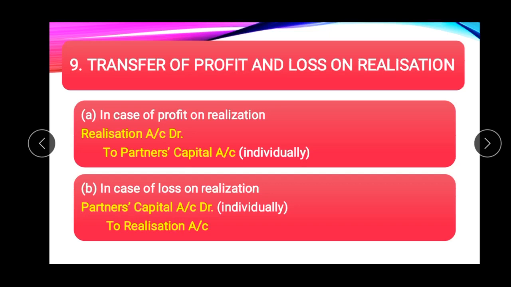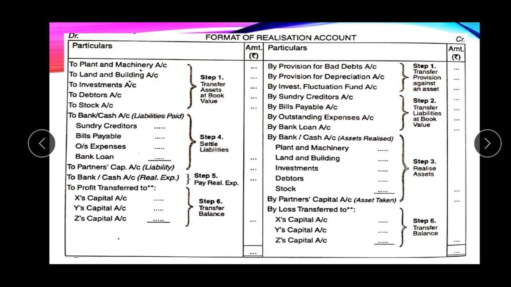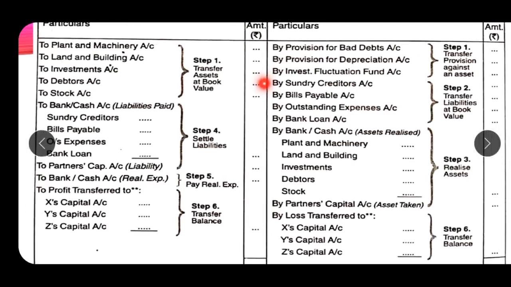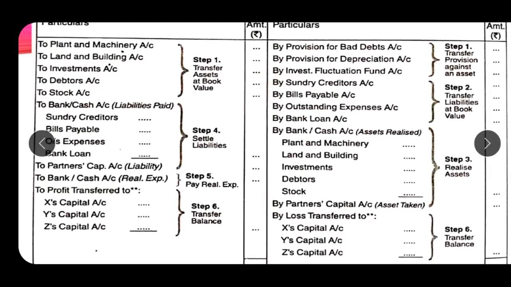Now let us discuss how the account will be prepared, the format of the realization account. There are two sides of this account, debit and credit side. On the debit side, first of all, we will transfer all of the assets at book value. We can take these values from the balance sheet given. The assets are transferred except cash and bank and fictitious assets. These should not be transferred.